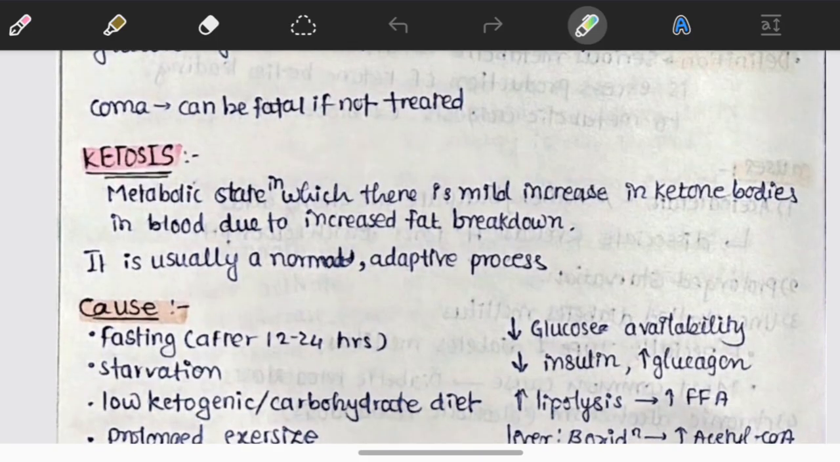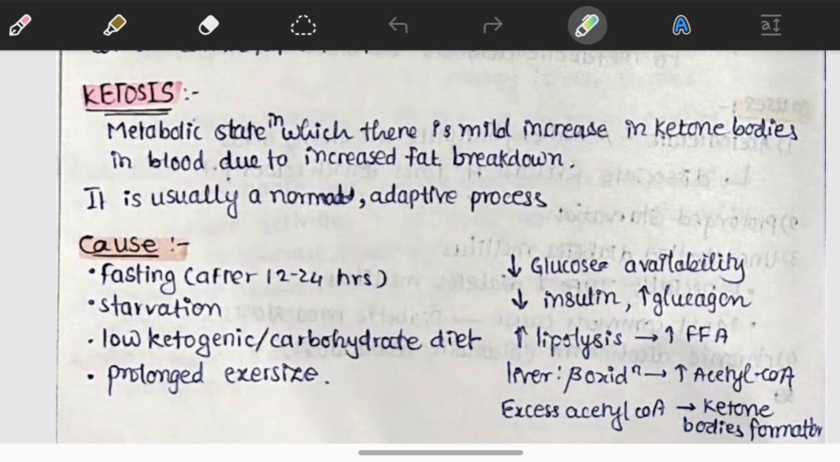Here is ketosis, another clinical state, a metabolic state in which there is a mild increase in ketone bodies in blood due to increased fat breakdown. It is usually a normal and adaptive process. It's not a disease or syndrome. It is a compensatory process.